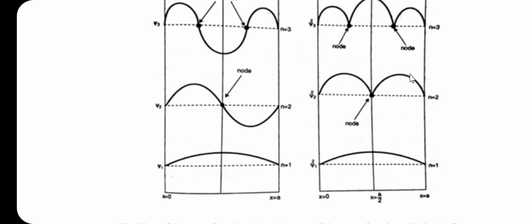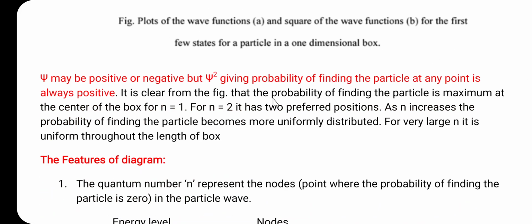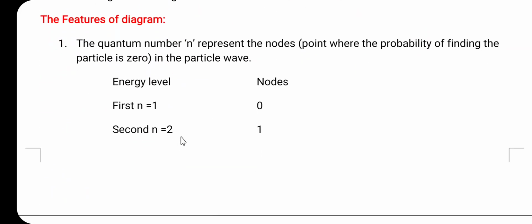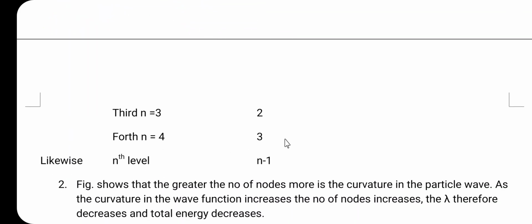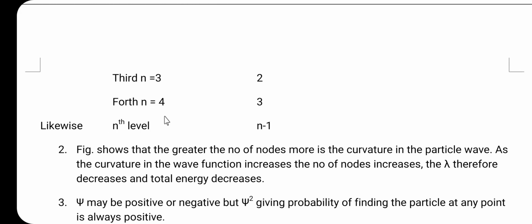When n is equal to 3, there are two nodes, and so on. For n is equal to 4, 3 nodes, and likewise for the nth energy level, the number of nodes is n minus 1.